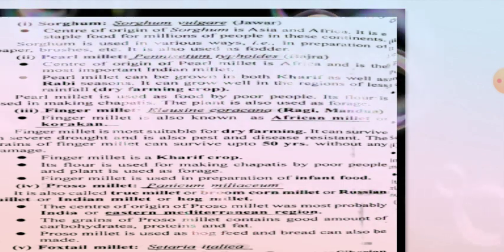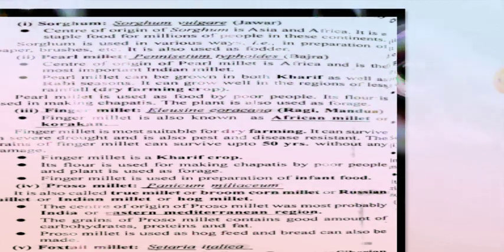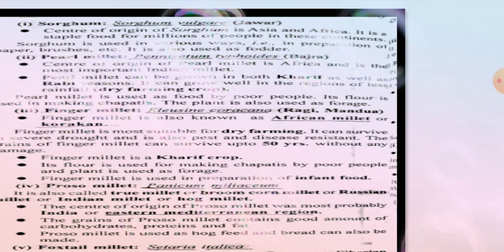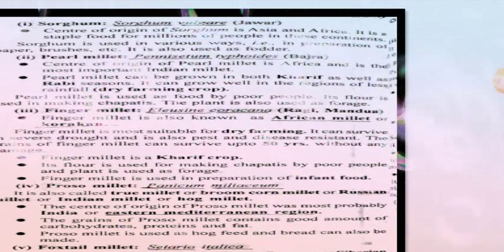It is a staple food for millions of people in these continents. Sorghum is used in various ways, for the preparation of paper, brushes and so on. It is mainly used as fodder.